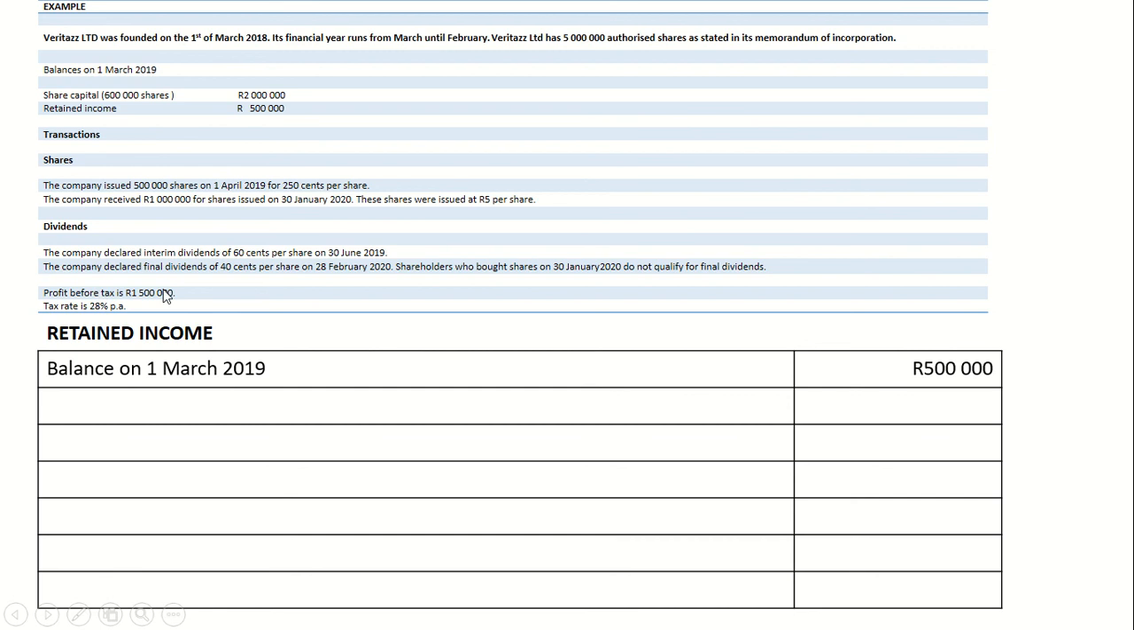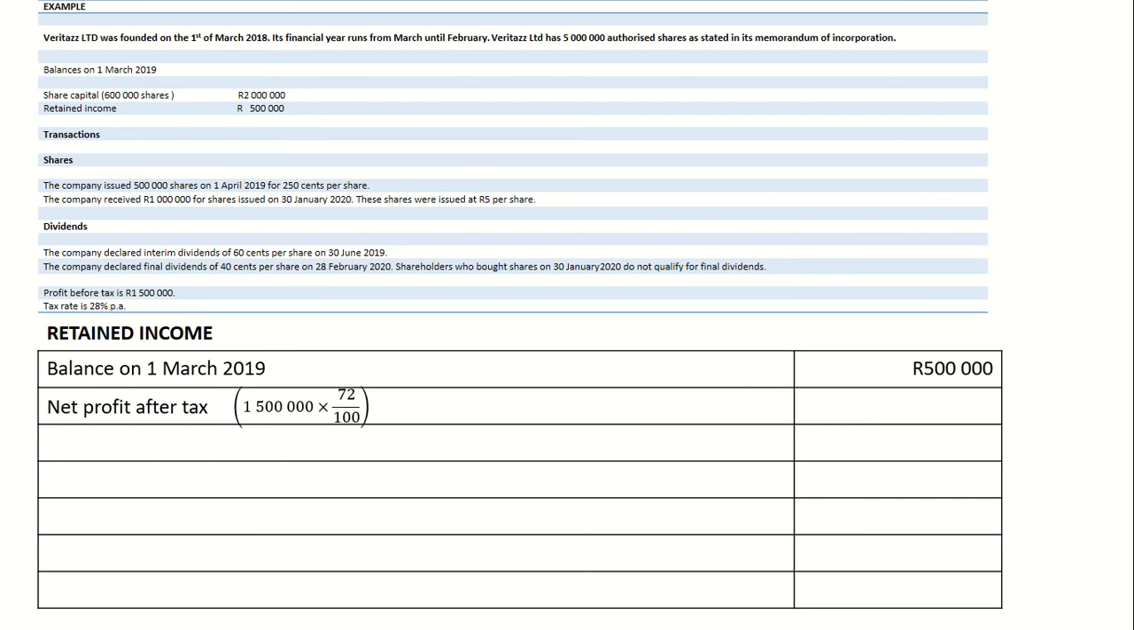Please note that in our example, we are simply given our profit before tax. For us to determine profit after tax, I'm simply going to multiply it by 72%, because they said our tax rate is 28%. So it means profit after tax will be 72%, because the tax rate reduces our profits, because tax is an expense.